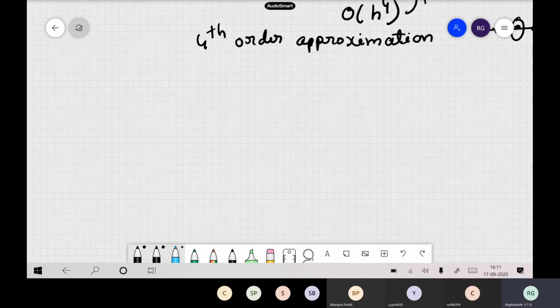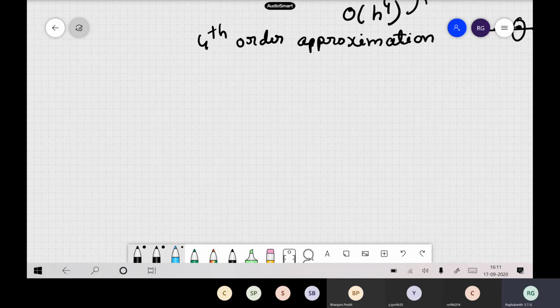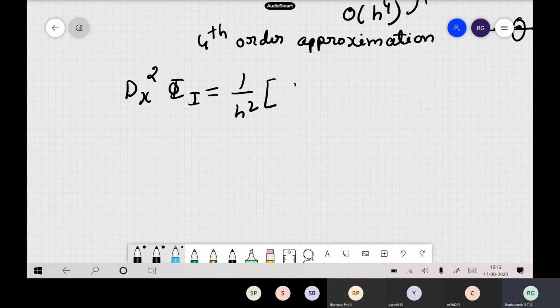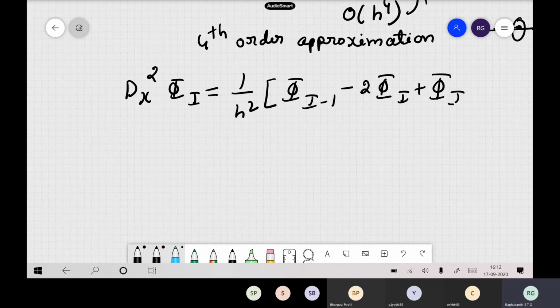For example, for the second derivative, the central one, you can write this as 1 by h square times [phi at i minus 1 minus 2 times phi at i plus phi at i plus 1].